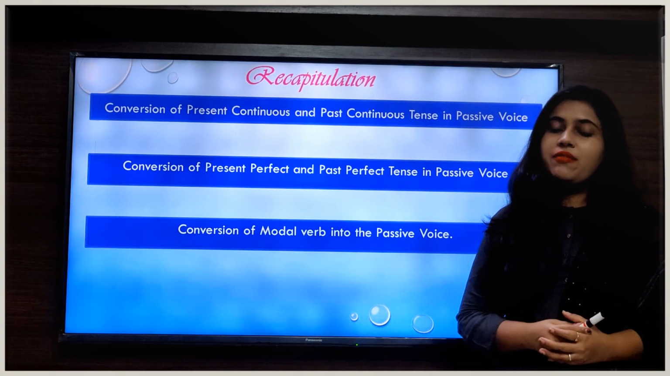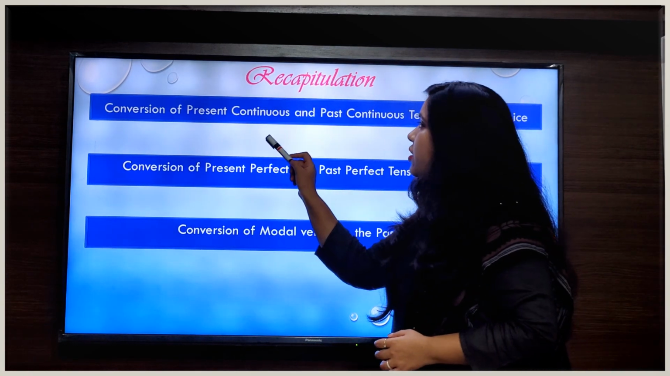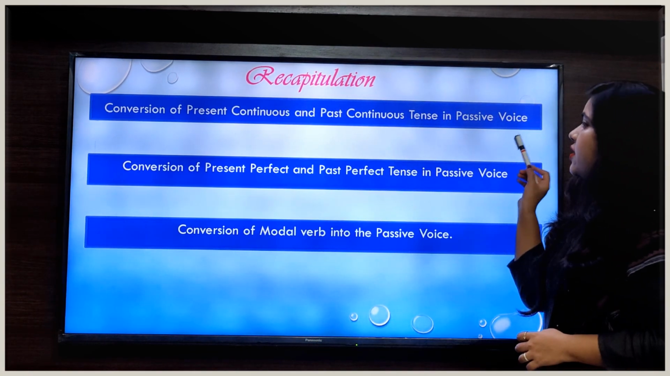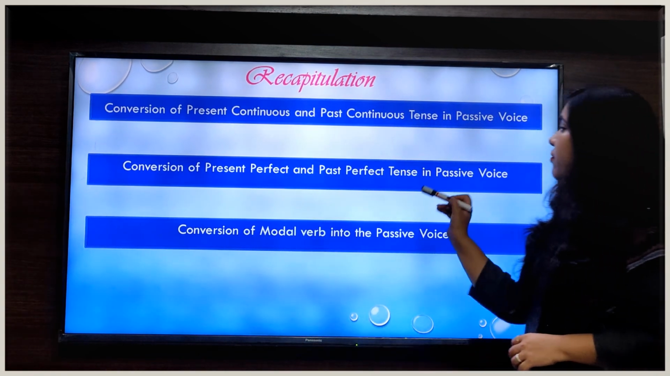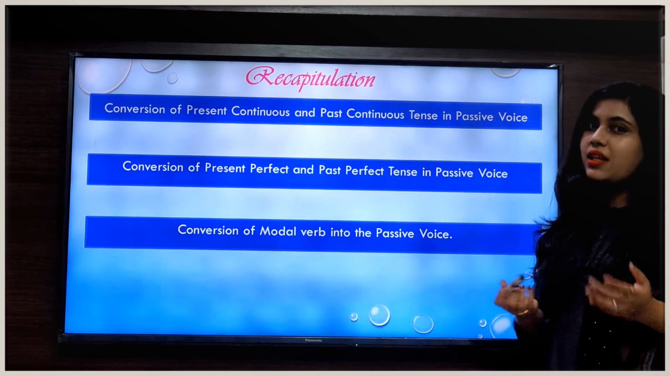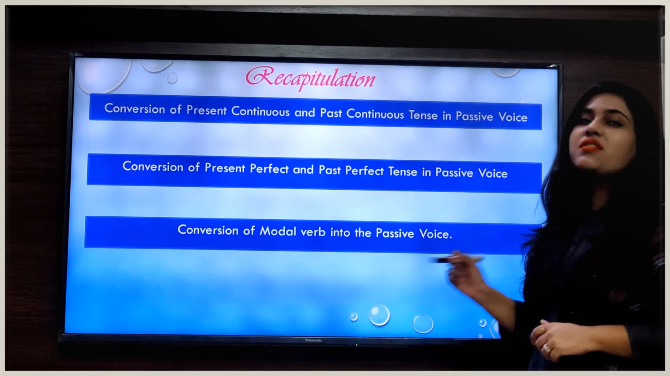So what we have learned in today's session, we have learned conversion of present continuous and past continuous tense into passive voice, conversion of present perfect and past perfect tense into passive voice, and the last one is conversion of modal verb into the passive voice.